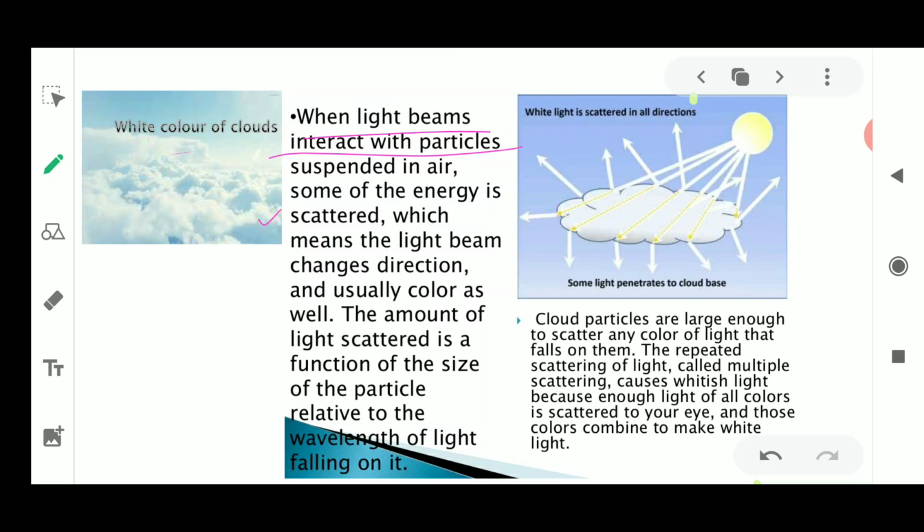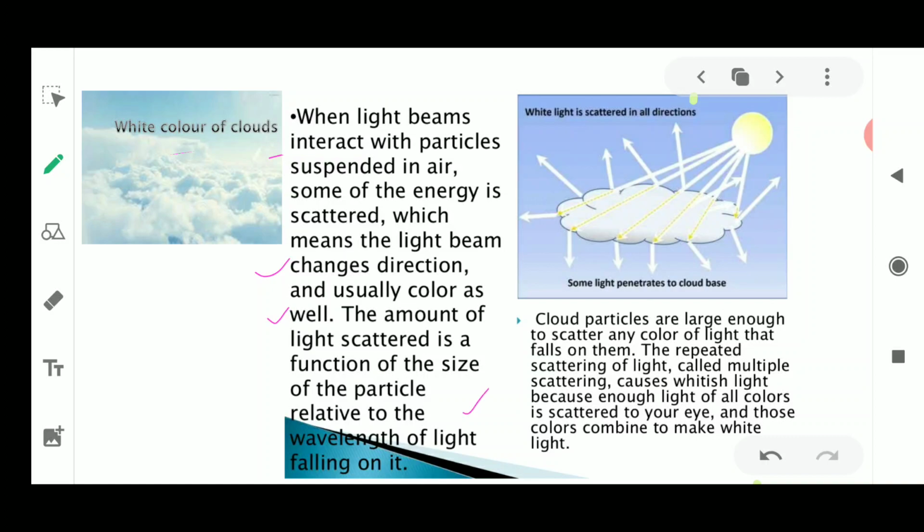Okay, which means that the light beam changes its direction. Yes, once the collision happens and it loses energy, the light ray is going to change its direction, and usually the color also changes, because light consists of different colors. Now the amount of light scattered is a function of the size of the particles, which is related to the wavelength.